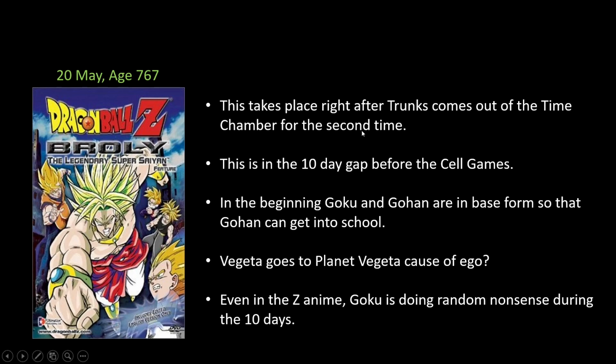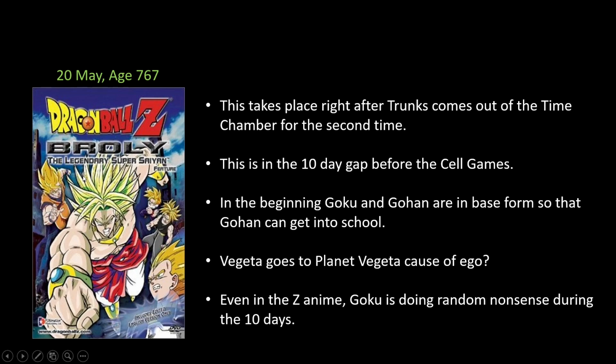So Trunks' hair was long during 2 points. First, when he came out of the time chamber for the first time, but then there's no time for this movie to take place. But after he came out of the time chamber for the second time, during the 10-day gap before the Cell Games is when this movie takes place. So the exact date for this movie is 20th May, age 767, because the Cell Games take place on May 26th, and Trunks comes out of the time chamber the second time on 20th of May. So you could also make this 21st of May if you want. It's either 20th or 21st of May.